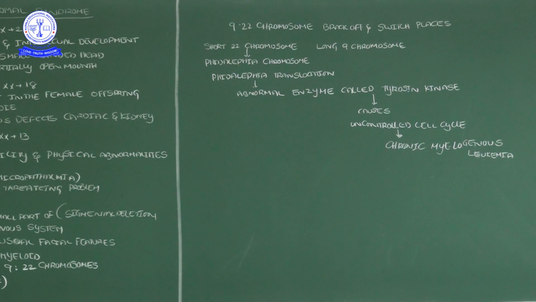Okay, that is about today's video. Today we discussed autosomal chromosomal syndromes. Down syndrome is trisomy 21, Edwards syndrome is trisomy 18, and Patau syndrome is trisomy 13. The first three are trisomies, and then Cri-du-chat is a monosomy, a partial 5p minus syndrome.